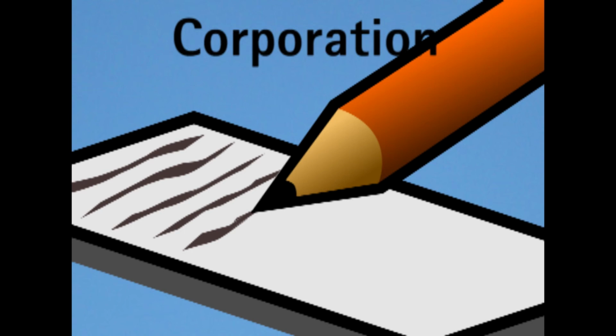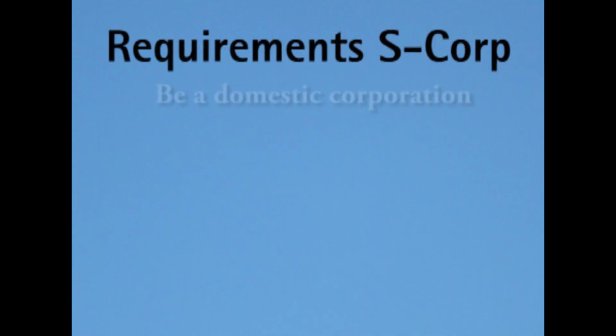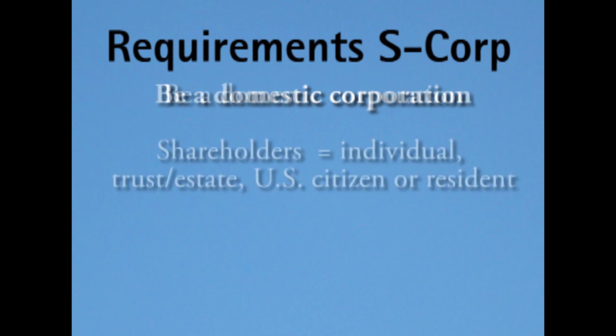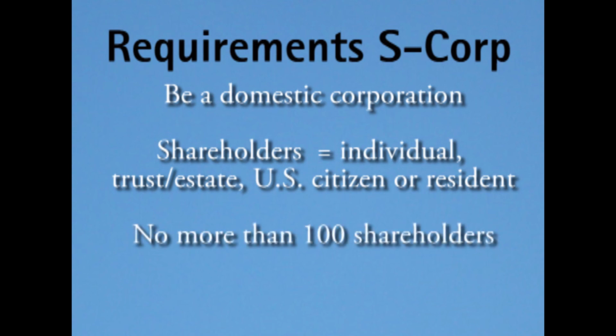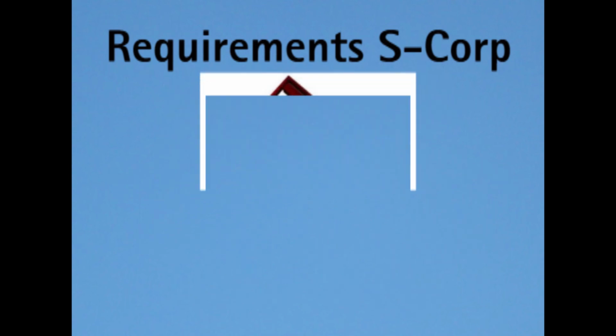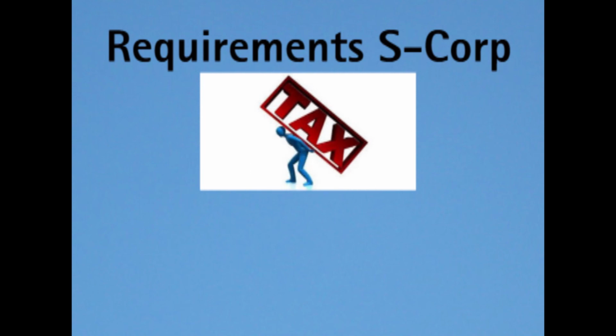You have to elect to be an S corporation, and the requirements are you have to be a domestic corporation. Your shareholders may only be individuals, certain trusts and estates, U.S. citizens, or residents. You can have no more than 100 shareholders, and you can only have one class of stock. You report your profit and loss on your personal tax returns.